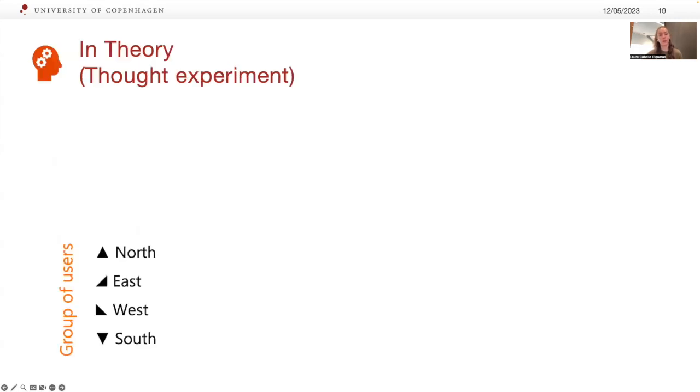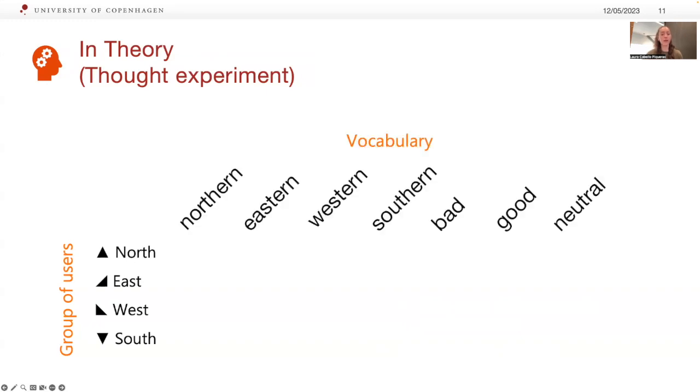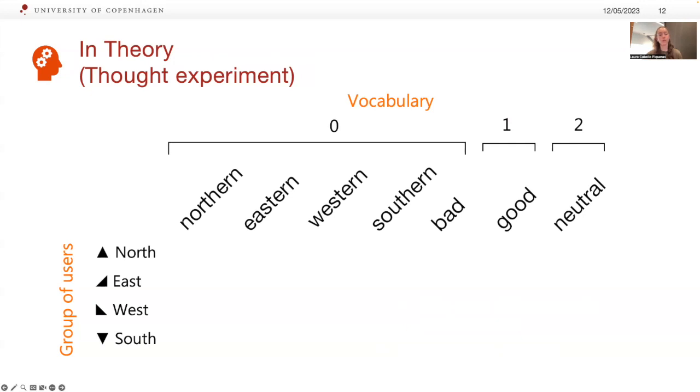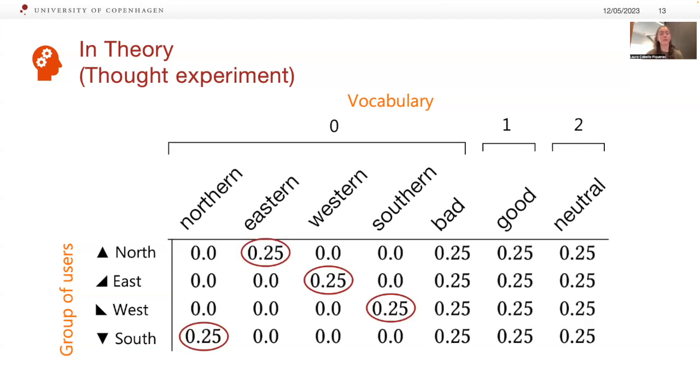We can start now with our thought experiment. Let's say that we have 4 groups of users labeled as North, East, West, and South, and we have a predefined vocabulary, which is these 7 words that the people from these groups use to talk about sentiment. The first 5 words, including those associated with each group, are used for talking about negative sentiment, while good is for positive and neutral is not conveying any sentiment.